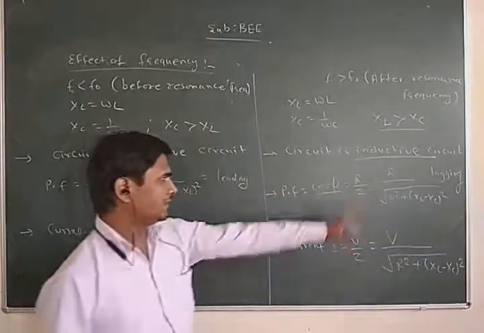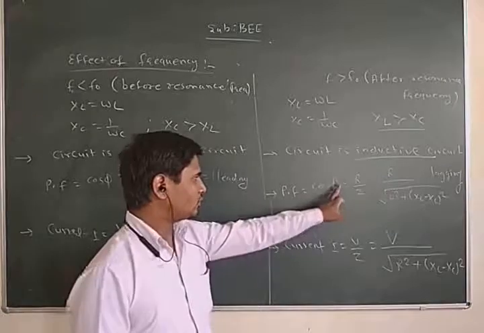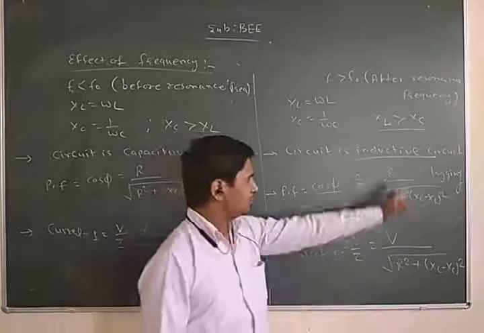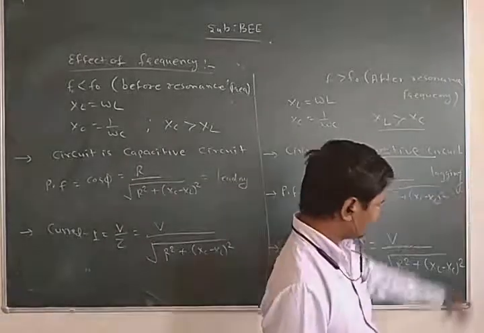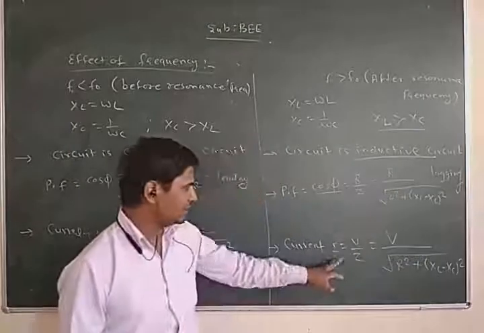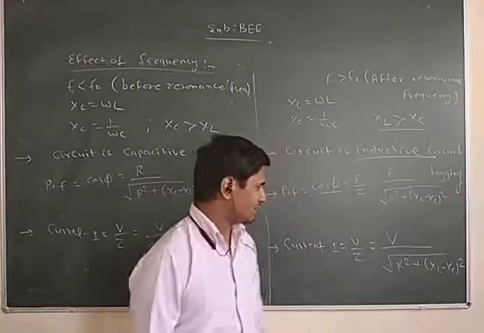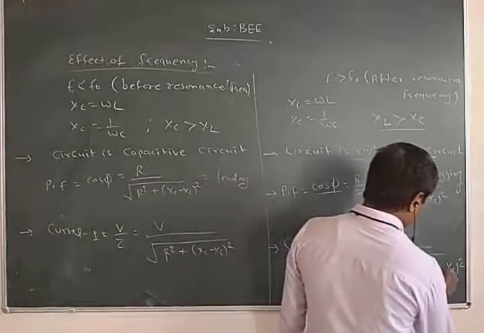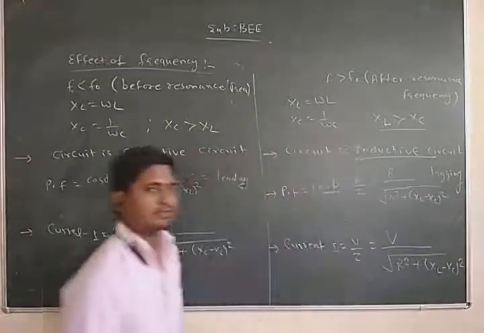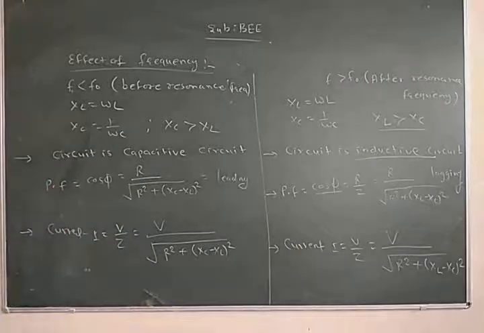So in the case of an inductive circuit, power factor cos phi is equal to R by Z, so it will be lagging. Now the current in the circuit I is V by Z, V upon square root of R squared plus (XL minus XC) squared. It will decrease. So we can say that in an RLC series circuit, current is maximum at resonance condition.